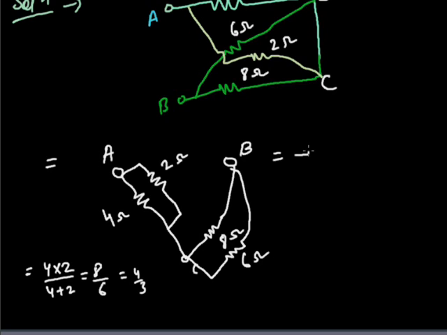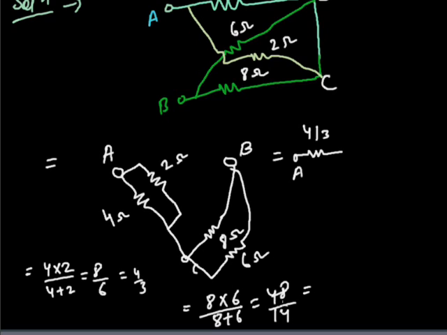This is your 4 upon 3, and this is your point A. And this 8 ohm and 6 ohm both are also in parallel to each other. So 8 into 6 upon 8 plus 6 you can write. This is your 48 upon 14, which is 24 upon 7. This is your 24 upon 7, and this is your point B.